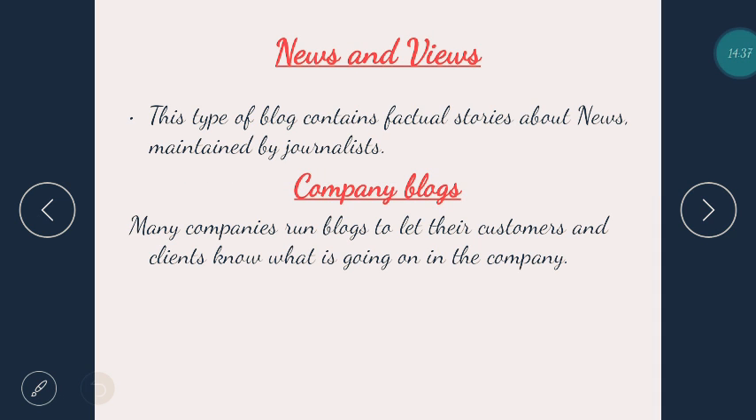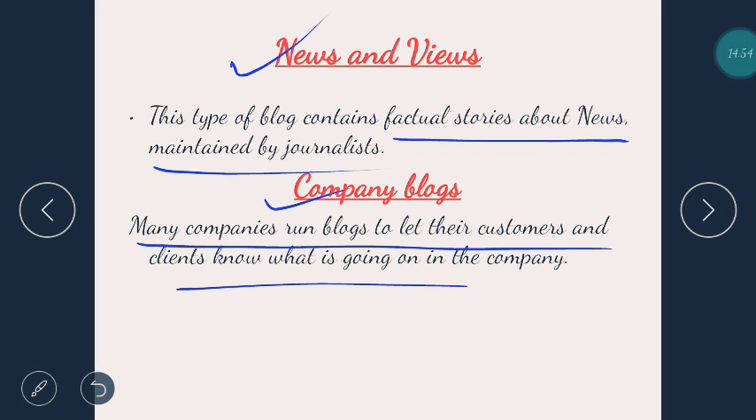News and views: this type of blog contains factual stories about news and is maintained by journalists. The people who want to pursue journalism, or who are more interested in writing, do these kinds of blogs. Company blogs: many companies run blogs to let their customers and clients know what's going on in the company, telling what they are up to.